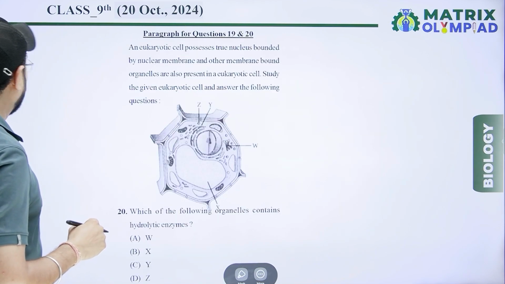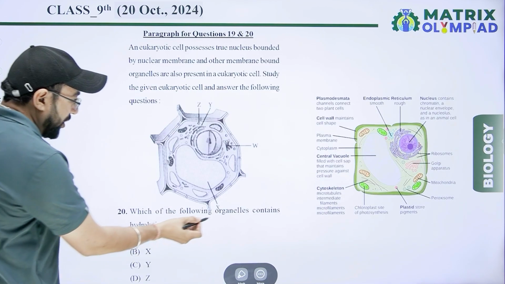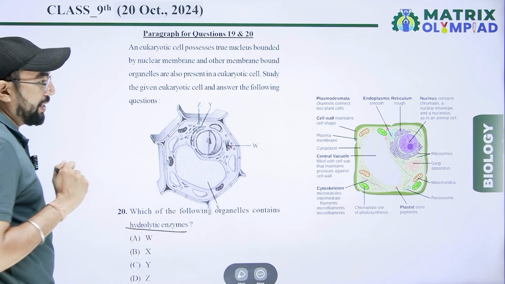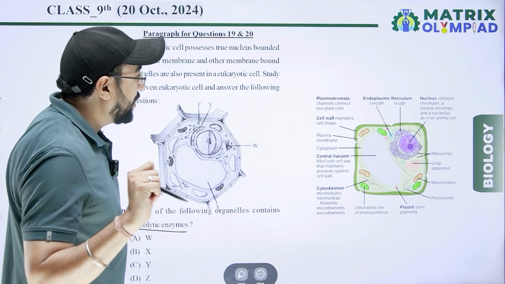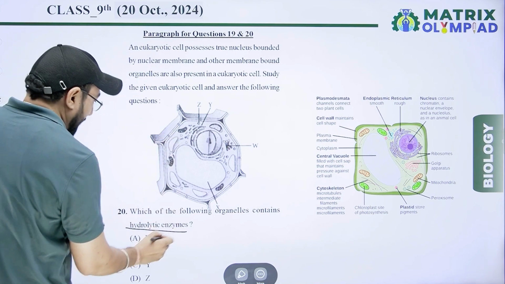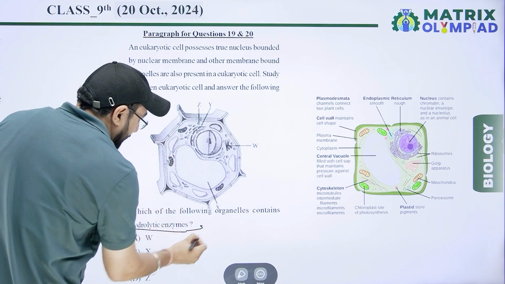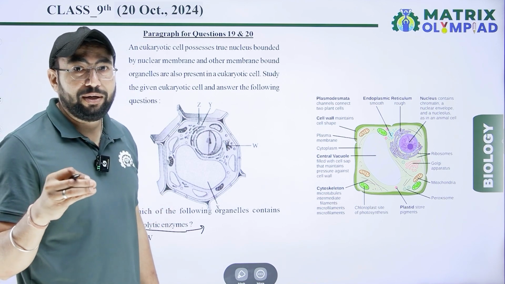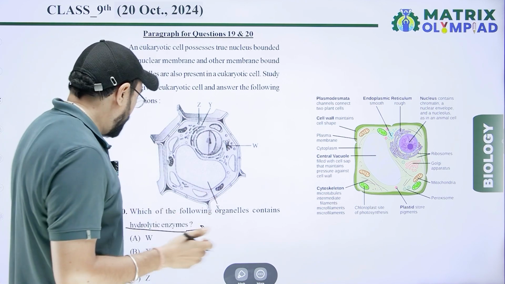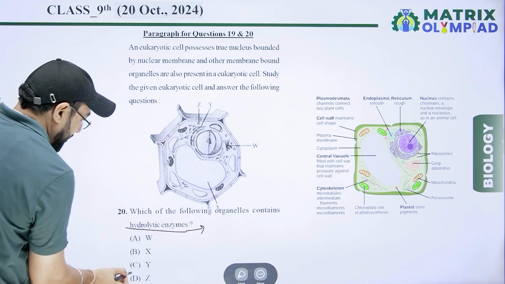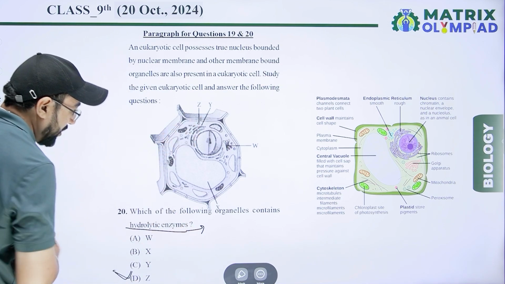Next, which of the following organelles contains hydrolytic enzymes? Hydrolytic enzymes are present in the lysosome. And lysosome helps in the degradation of many complex substances and foreign particles. So the right option is Z. Z is right for this question.